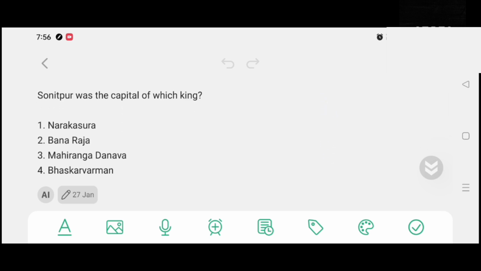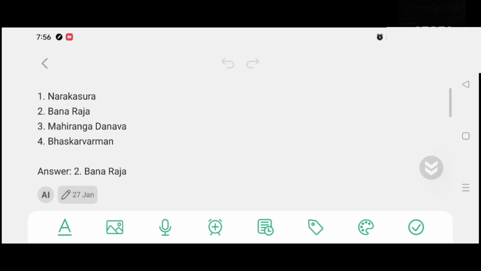Sonitpur was the capital of which king? Option number 1, Narkasura. Option number 2, Ban Roja. Option number 3, Mohirango Dhanova. Option number 4, Bhaskar Varman. And the correct answer is option number 2, Ban Roja.